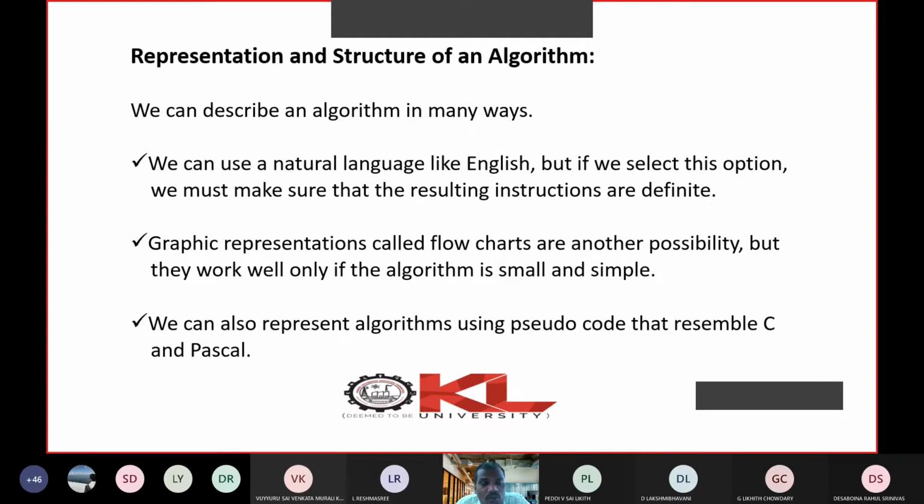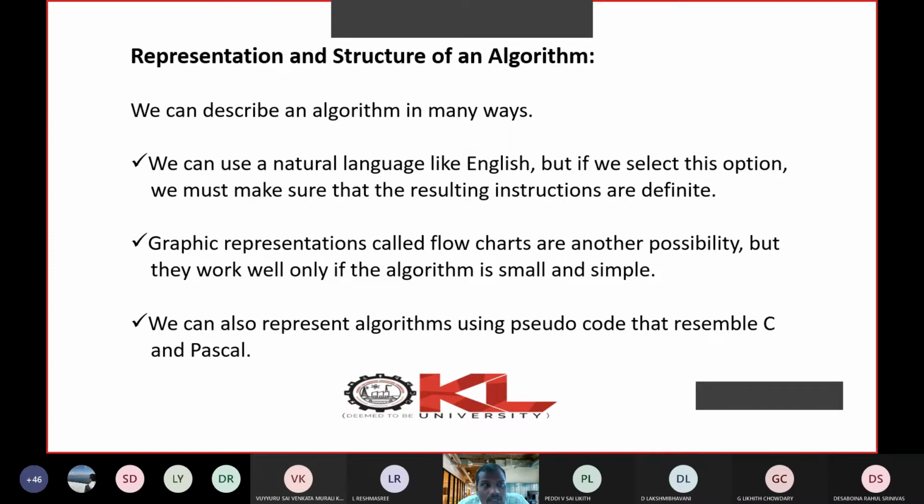So that is why normally to represent an algorithm, everybody will follow the final method, that is pseudocode. Pseudo means mixture, both. That means we will take some high level language statements or constructs like for, while, do while. So these are statements and constructs in C programming, right? So we adapt some high level language constructs and also we use some simple English. So we will mix both of them. That is why it is called pseudocode, mixing of simple English as well as constructs of high level language like C and Pascal.